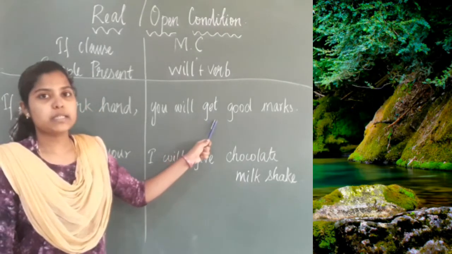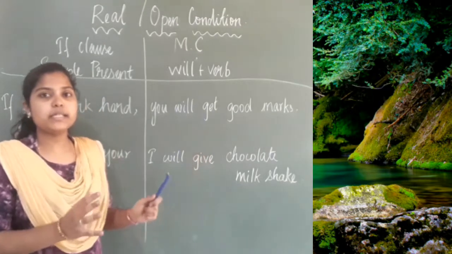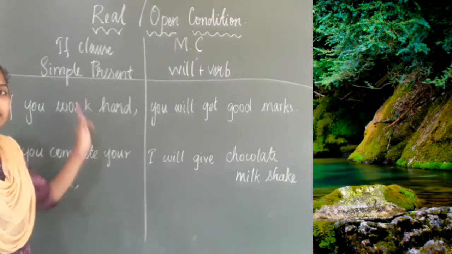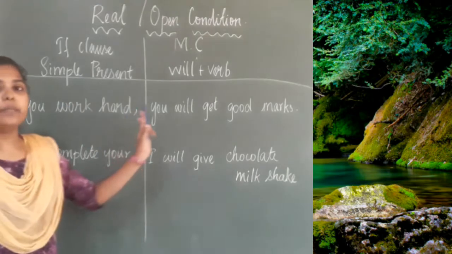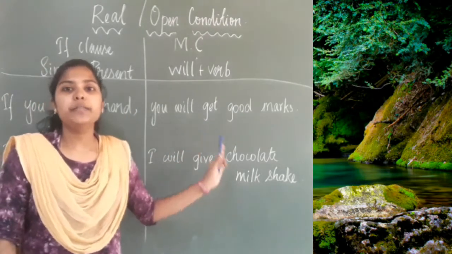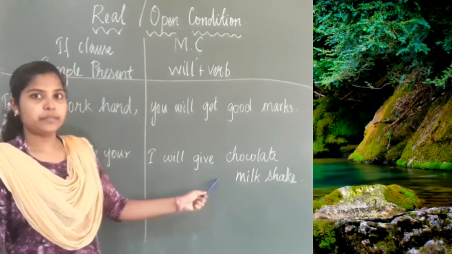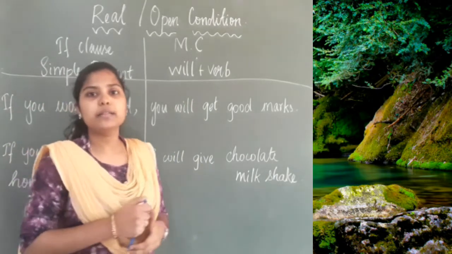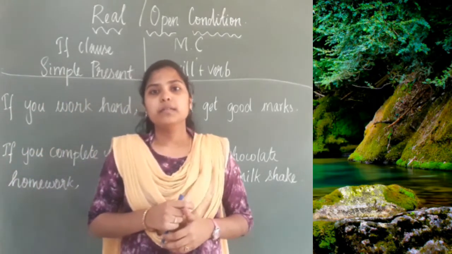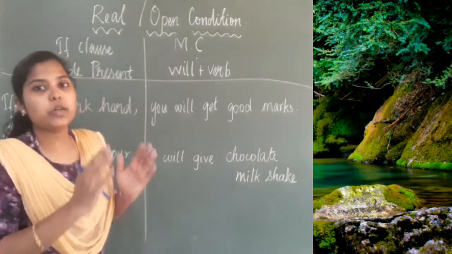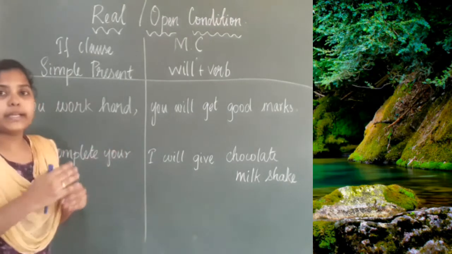Will get. So the if clause should be in simple present form and the main clause should be in simple future form. Is that clear? Students, can you understand what the first, real or open conditional clause is?